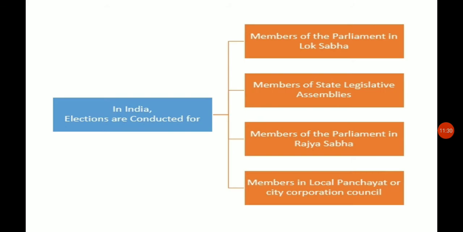It is true that we are a democratic country, and we have the freedom to vote. Yes, we have the freedom, but to some extent, in some areas where the people are very poor, they are threatened and beaten up to cast their vote for a particular party. It is also seen that some political parties spread rumors about other parties and try to convince people to vote for their own party.